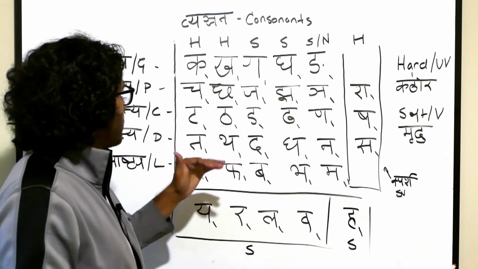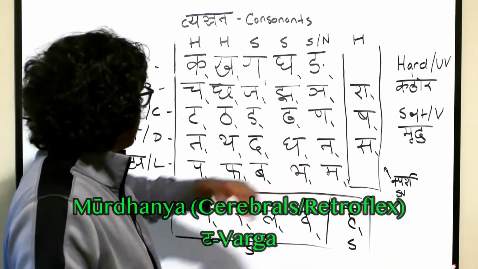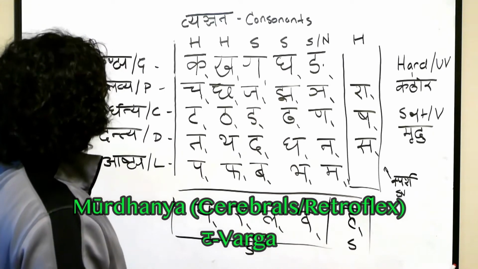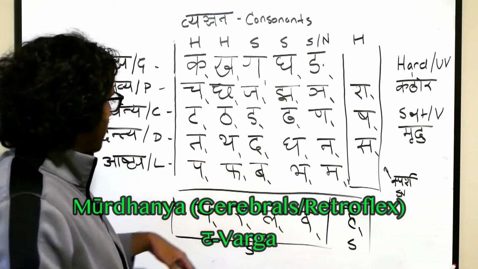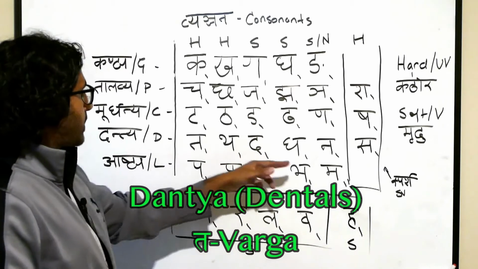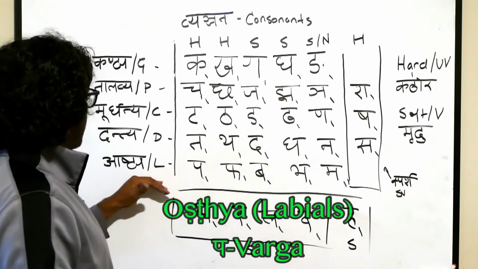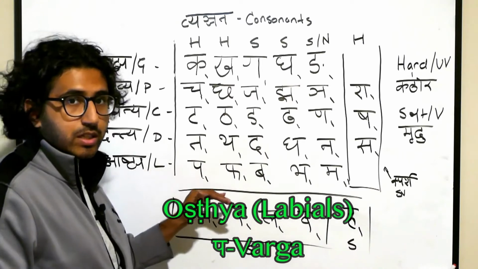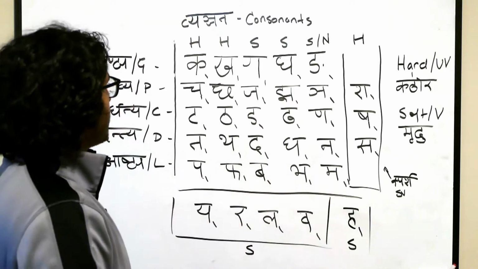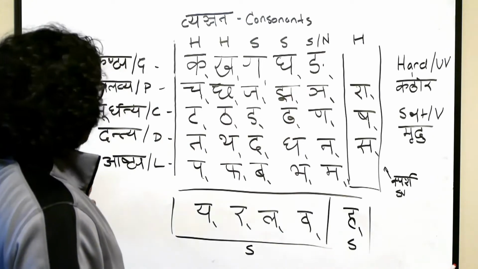Now the next one is the cerebrals: ta, tha, da, dha, na. These are called the cerebrals, in Sanskrit the murdhanya, or the ta varga. The next one is the dentals, or the dantya, which is also called a ta varga: ta, tha, da, dha, na. Then we have the labials, or the oshtya, or the pa varga: pa, pha, ba, bha, ma. So here we have this 5x5 classification and the names of them.